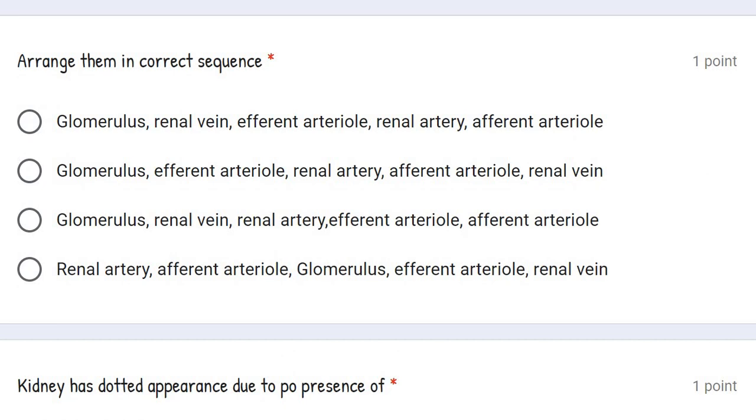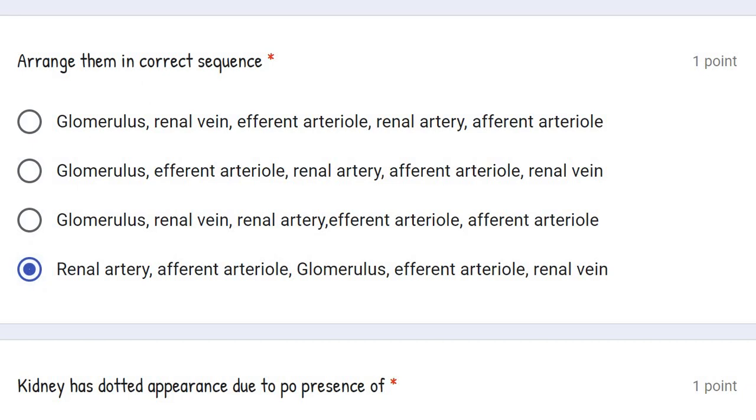Arrange them in a correct sequence. See, first three, it is starting from the glomerulus. That is wrong. It actually starts from renal artery. So first renal artery, then renal artery divides and forms afferent arteriole. Then afferent arteriole divides and forms glomerulus. Glomerulus unites and forms efferent arteriole. Efferent arteriole unites and forms renal veins. So correct answer is this.